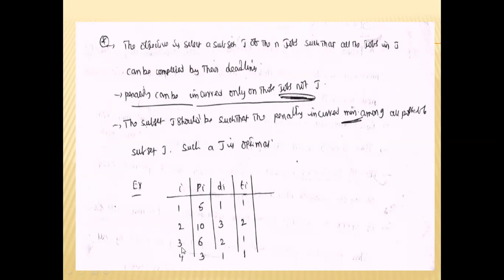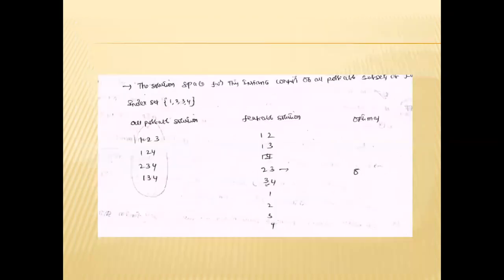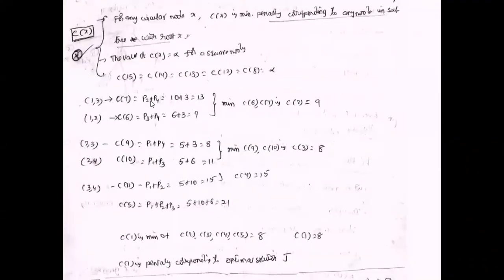Suppose the 1 comma 3 jobs are completed within the deadline. The penalty is calculated for the jobs which are not completed within the deadline. That means 10 plus 3, 13. Here 1 comma 3 means job 1 and job 3 are completed within the deadline, but job 2 and job 4 are not. So the penalty is 10 plus 3, 13. Here 10 is the penalty for the second job not completed within the deadline, and 3 is for the fourth job. So totally 13.